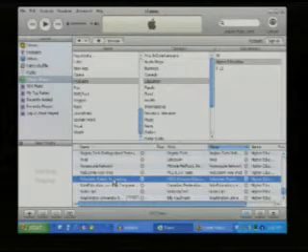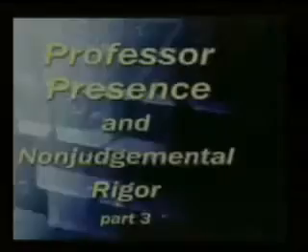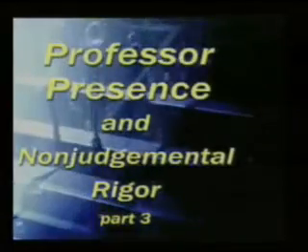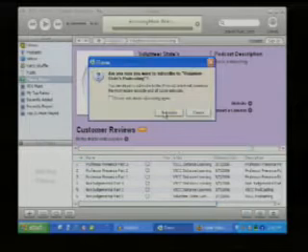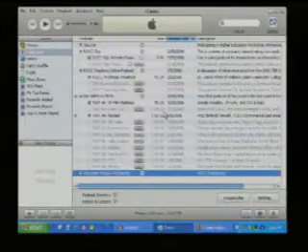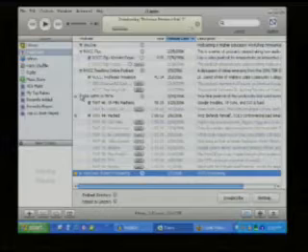So let's take this and subscribe to it. You find it, and you can just double-click on it, and it'll give you a preview of what the podcast is. And to get to that page, you click on this little arrow, and it'll bring up the Vol State podcasting page for VSCC Distance Ed. And if you want to subscribe to that, click on subscribe, verify it, and I've subscribed to a new podcast.